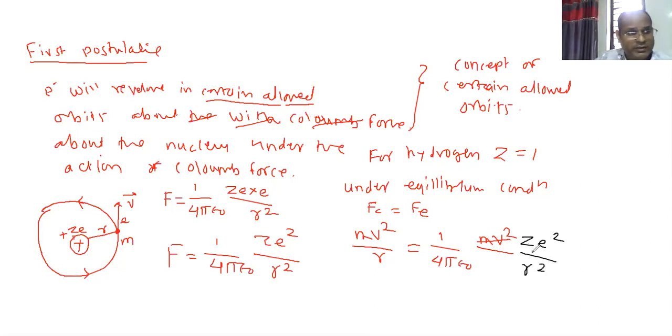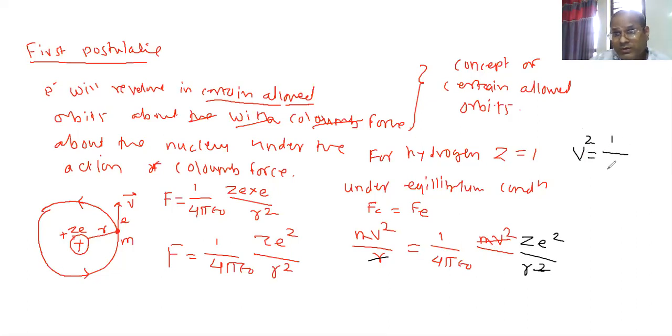Is it right? So you will write here the velocity of the electron. Yesterday we already studied it. R is cancelled and we have written V square. How have we written V square?